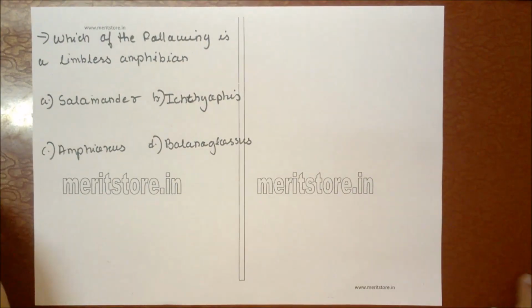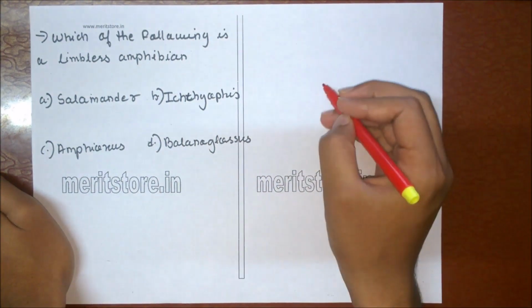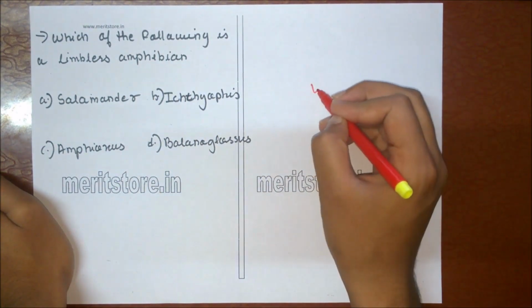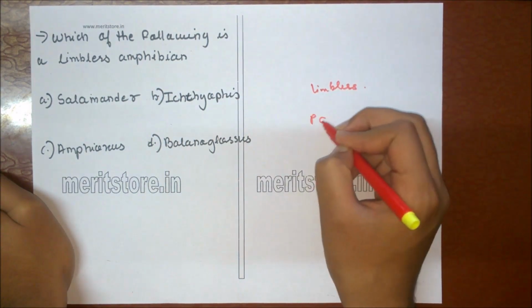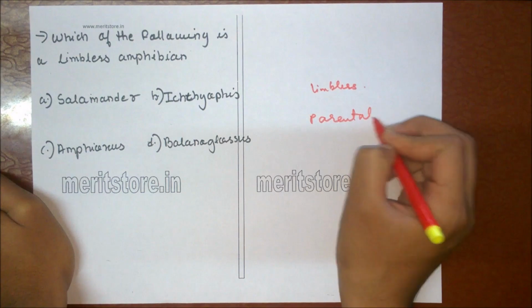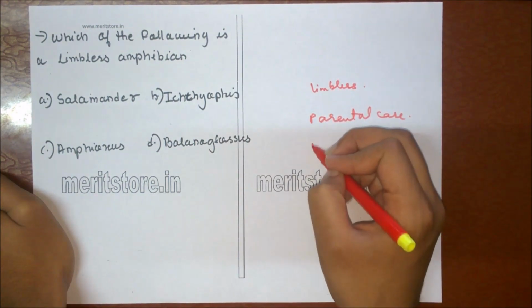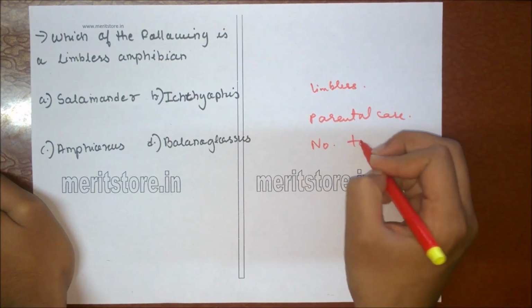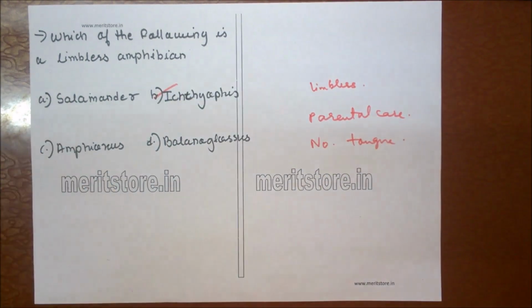The following is a limbless amphibian: A. Salamander, B. Ichthyophis, C. Amphioxus, D. Balanoglossus. Ichthyophis is a limbless amphibian showing parental care. It has no tongue. So option B is the correct answer.